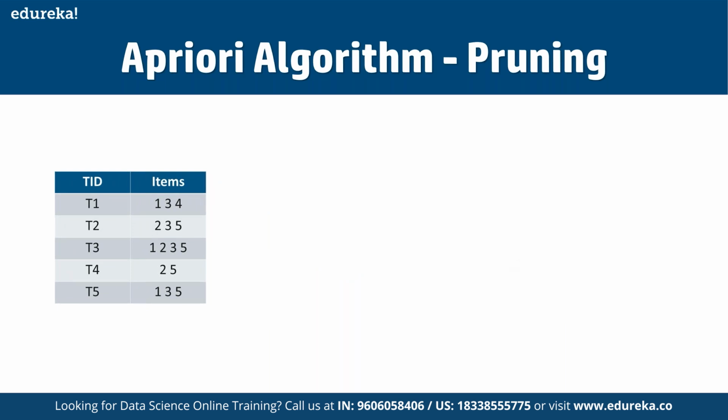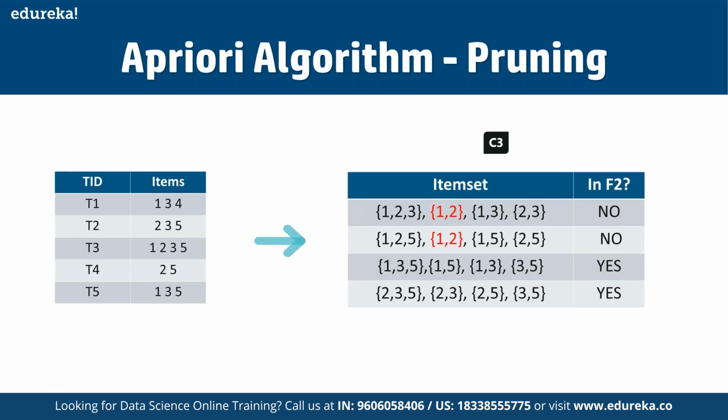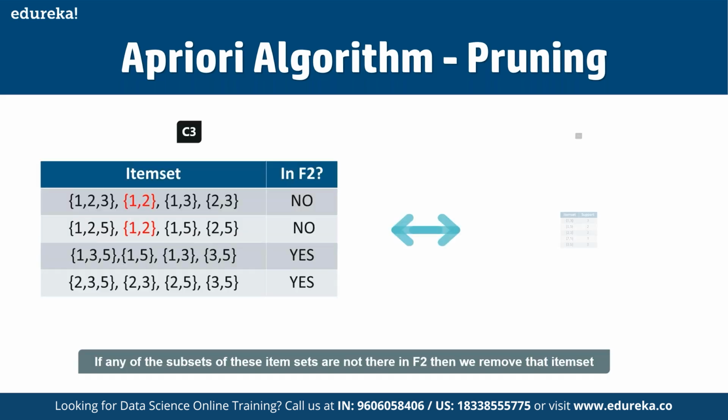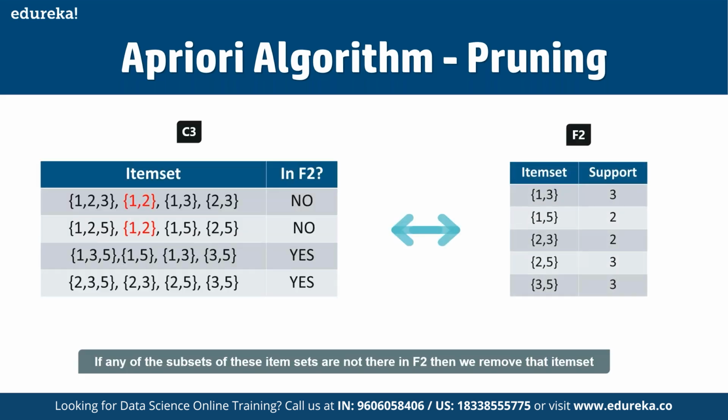And this is the main highlight of the Apriori algorithm here. Again, we are going to discard 1 and 2, because 1 and 2 is a common thing available in both of these item sets, right? So this is the main highlight of the Apriori algorithm. And then if you talk about the fourth iteration, as you can see, if any of the subsets of these items are not in F2, then we are going to remove that particular item set.